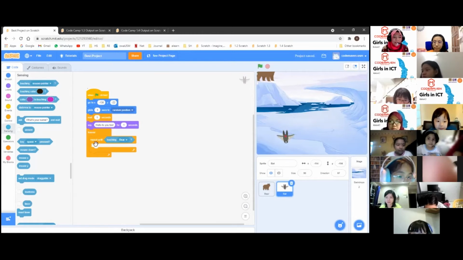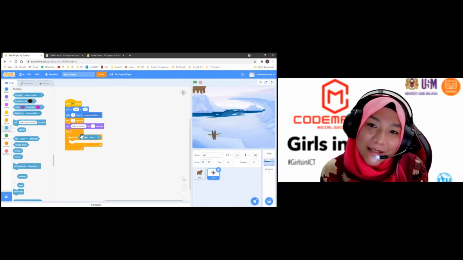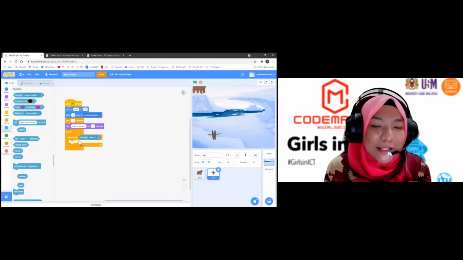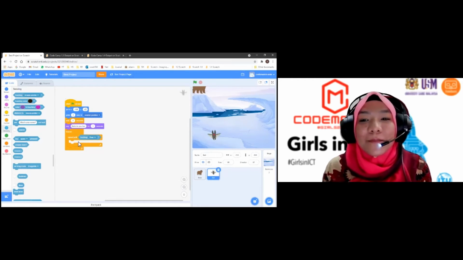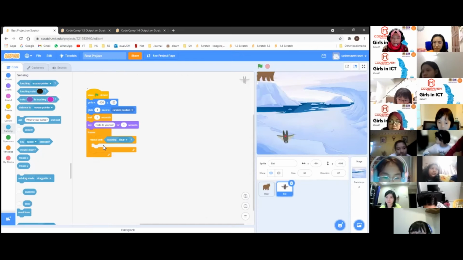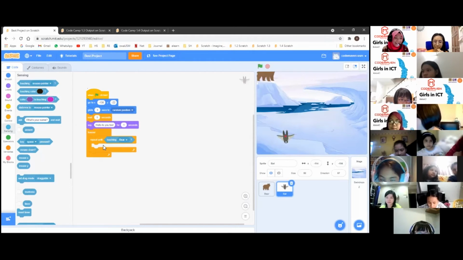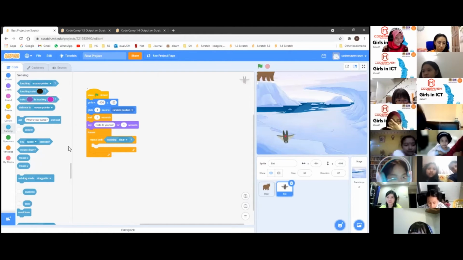Here in the repeat block, there are also empty spaces. It means we need to add some movement, actions, or motions. What is going to be happening repetitively? What is going to happen over and over again? First, let's go to the motion block.